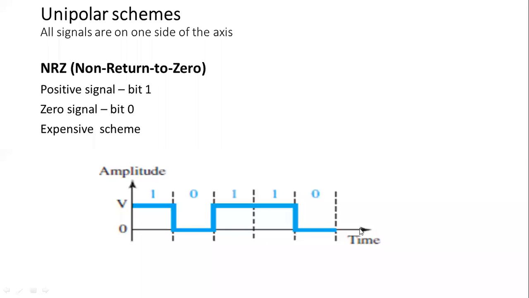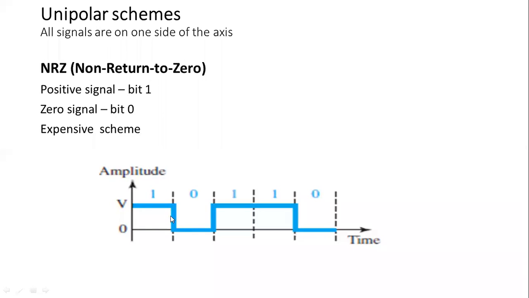It is called non-return to zero because when bit 1 is transmitted, the signal is not reaching 0 in between. Is it reaching 0? No. Here you can see the signal is completely transmitted in this bit interval. It does not come to 0 in between, and that's why it is called non-return to zero. I hope it's clear. Non-return to zero means that when your signal is transmitted for a specific bit pattern, it does not reach 0 within the bit interval.